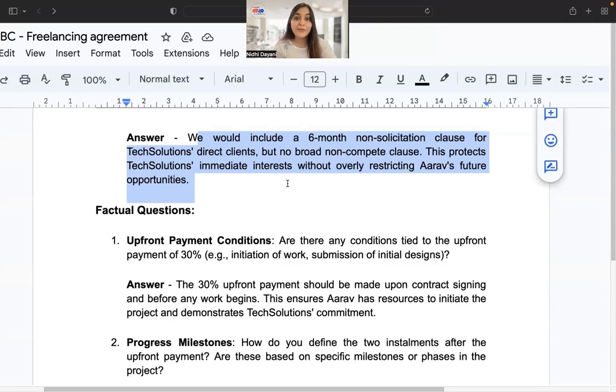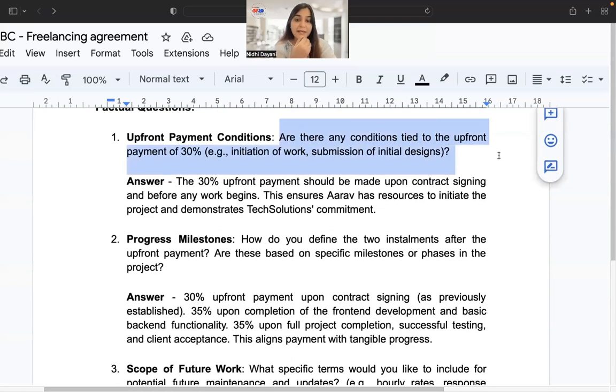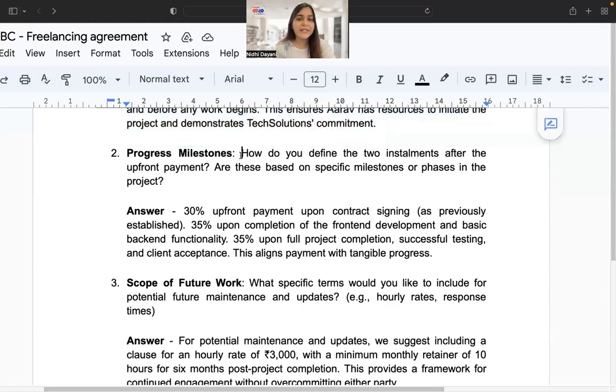We next come to the factual questions. So what are the upfront payment conditions? Are there any conditions tied to the upfront payment of 30%? We say that the 30% upfront payment should be made upon contract signing, before any work begins. This ensures that Arav has resources to initiate the project.